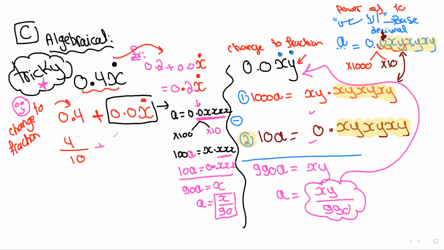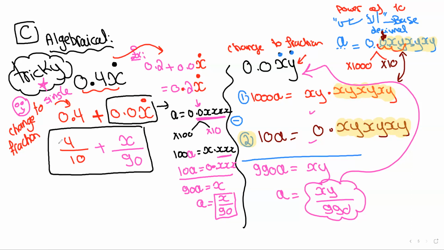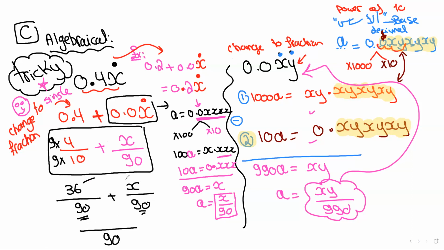So 0.0x̄, the fraction form is x over 90. Now, the question says, change to a single fraction, meaning I must combine these two into one fraction, applying the same denominator. Of course, how? I multiply here by 9 up and down. So this will change into 36 over 90 plus x over 90. Please remember that when you add two fractions with the same denominator, you do not add the denominator, so the denominator is 90, and you add up.